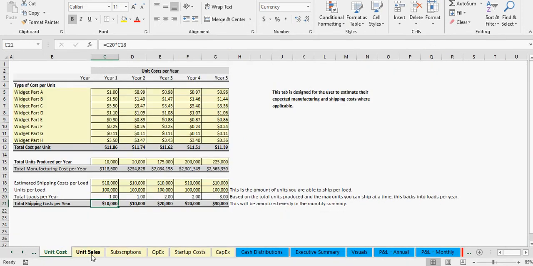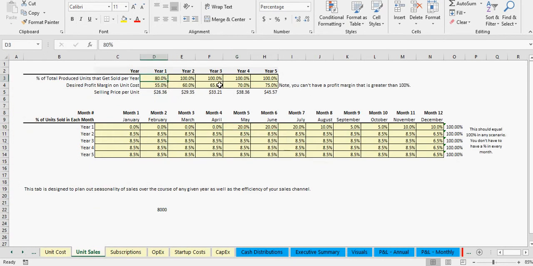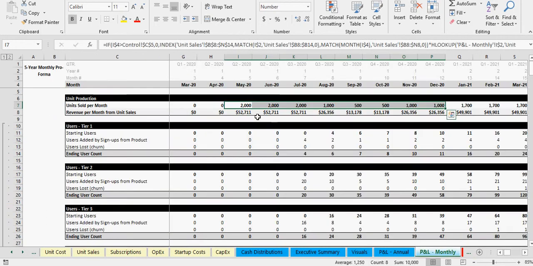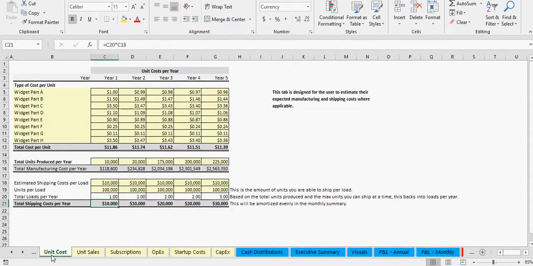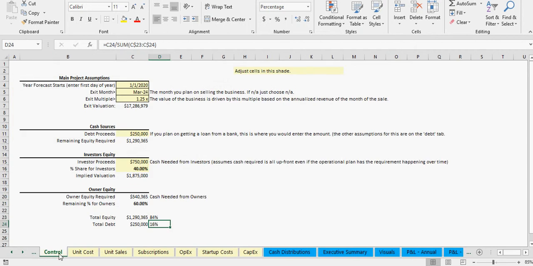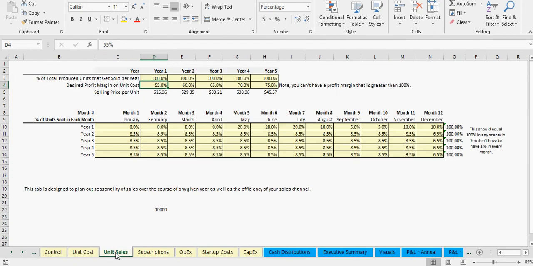And we could change all of this and it'll all work. Let's say we put it back to 100%. Now it should be 10,000. Let's go back to the P&L. That should have updated, and there it is, 10,000. So logic is good there. I've extensively tested this to make sure everything is flowing correctly. All right, so there's your unit. That's basically the whole manufacturing side of what is going on.